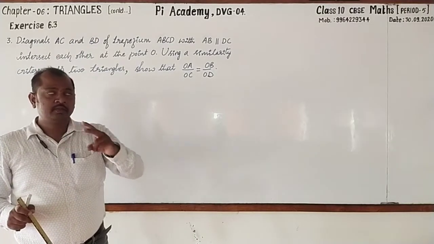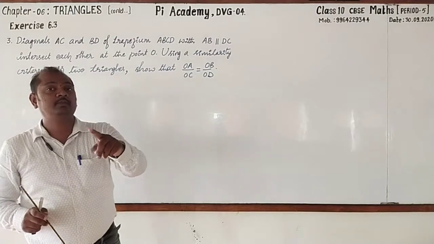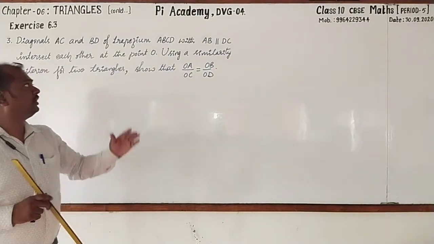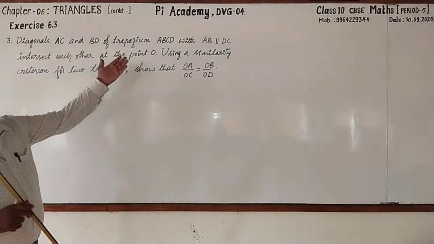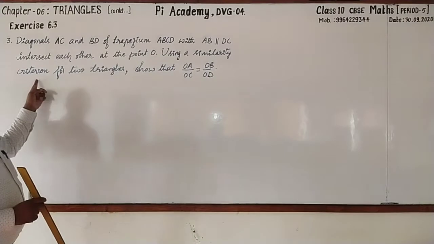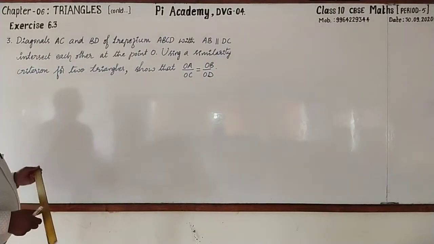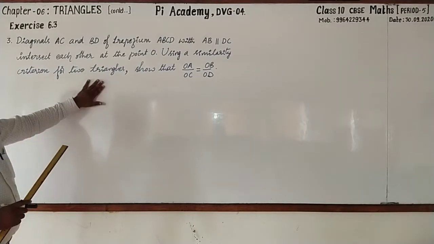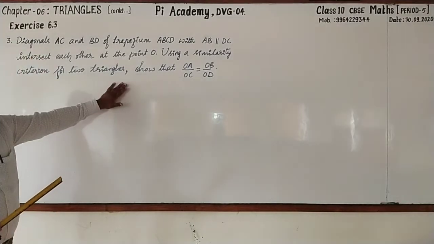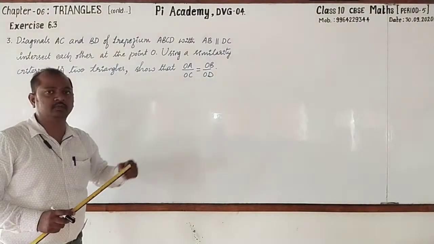In the second exercise, 6.2. But there we had used BPT, basic proportionality theorem. Now we are going to use similarity criterion. They only have given using a similarity criterion. Now let us come to know how to prove this one. First you have to pause the video and copy this question and draw the trapezium. Then later you can start writing it.